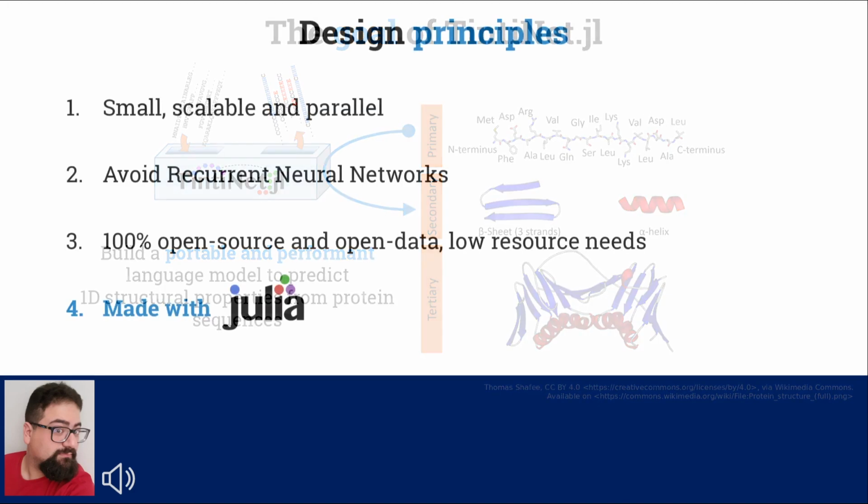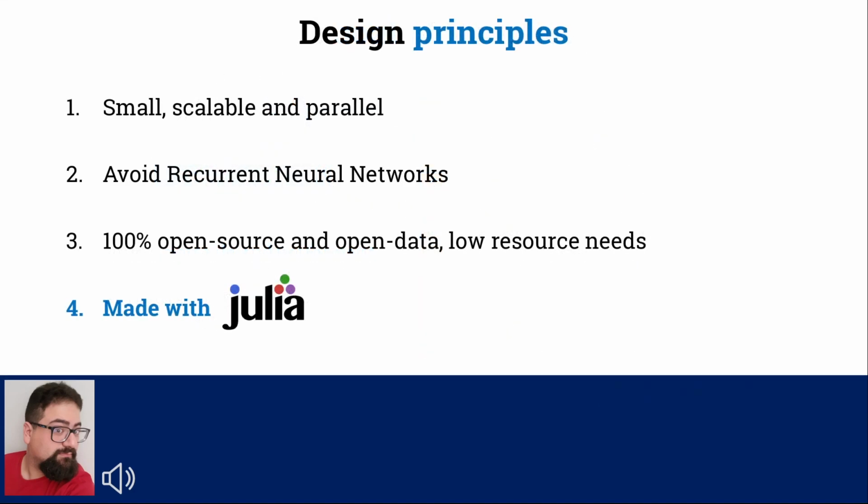In order to do so, we studied some modern predictors and, inspired by them, set some design principles for our work. First, we committed to deep neural networks with scalable parallel operations, and understanding that sequence-to-sequence architectures were part of our core, we avoided recurrent neural networks by design. We wanted our model to be inclusive and democratic, so it was made to be 100% open source, open data, and implementable on consumer-grade computers. And finally, we implemented our model with the Julia language, a rising language for scientific computing with an ever-expanding machine learning environment.